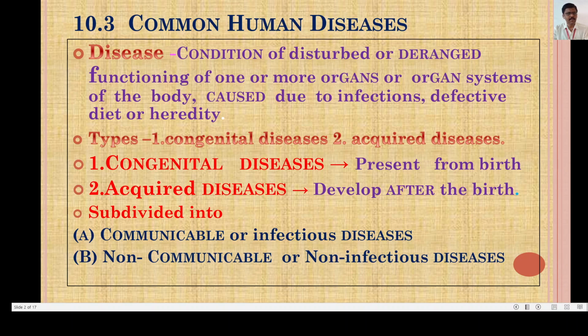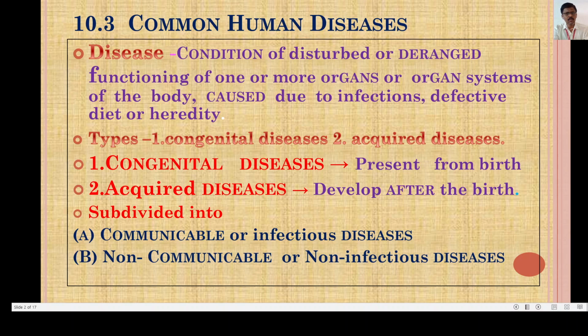Now, the second type of diseases are acquired diseases. They develop after the birth of the individual, and it is again subdivided into two types. The first type is communicable or infectious diseases, and the second type is non-communicable or non-infectious diseases.